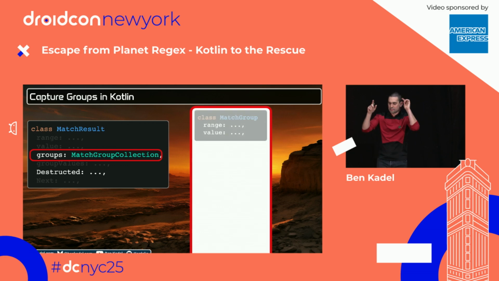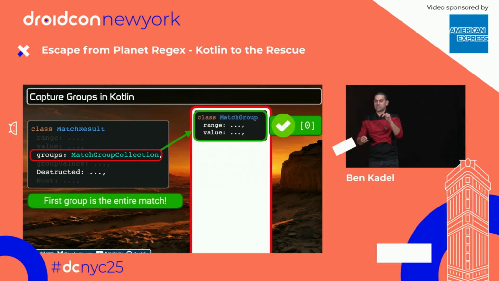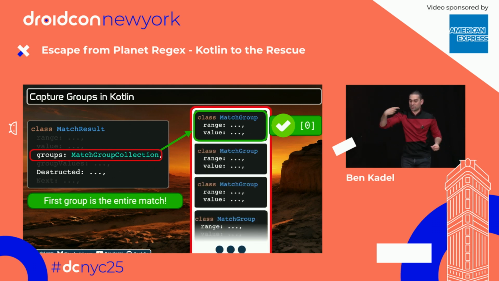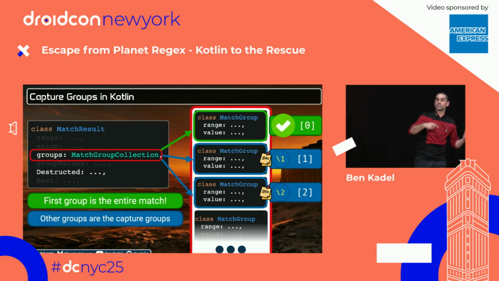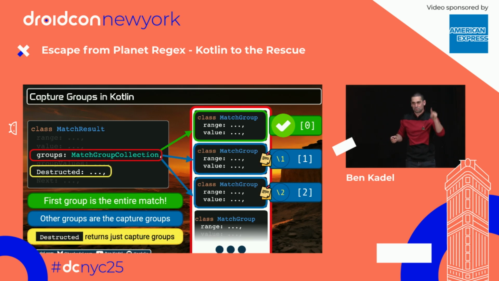That collection, the first item in that collection, the 0 index, will always be the entire match, not capture groups, the entire match at the 0 index. However, every entry into that collection afterwards will map one-to-one to actual capture groups. So \1 will be index 1. And that's really useful to know, because otherwise you might get some weird, wacky results. However, there's this destructured parameter that gives you back your capture groups destructured, if you, of course, used capture groups, and it will omit the 0 entry that you're maybe not interested in.